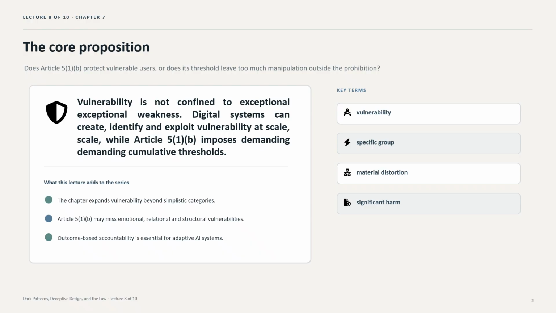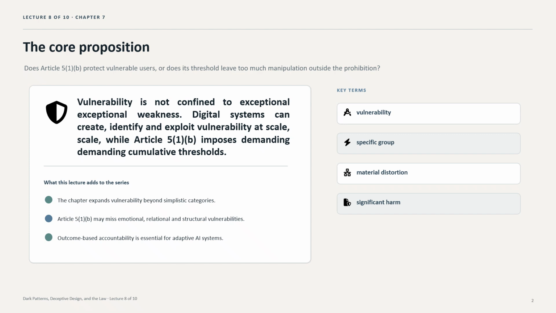The chapter begins with a recurring theme. Digital design can exploit genuine psychological vulnerabilities while users believe they remain in control. Social media, games, shopping platforms, and apps often present choices as voluntary, yet the environment may have been engineered to maximize engagement, spending, or dependency. The illusion of control arises when users see options, clicks, and settings, but fail to see the architecture that made